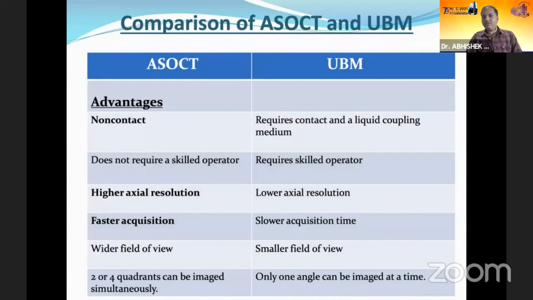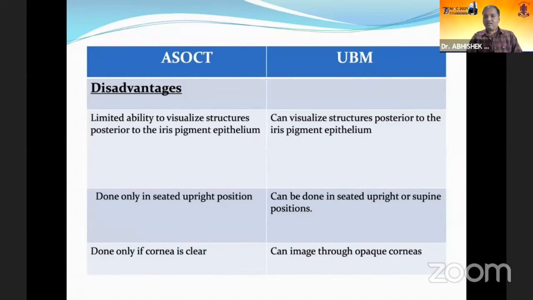Now, comparing ASOCT with UBM, we can see that it is advantageous in being a non-contact procedure, does not require any skilled operator, has high axial resolution and faster acquisition, as well as a wider field of view. But one of the main disadvantages is limited ability to visualize the structures posterior to the iris pigment epithelium, and in cases of hazy cornea, and also it can be done only in the upright position.